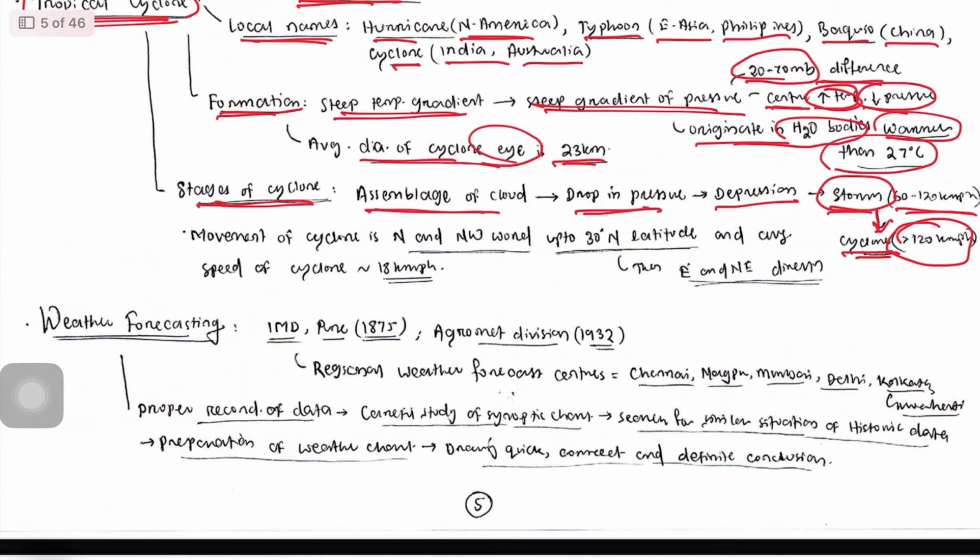Remember always, cyclone movement is north and northwestward up to 20 and up to 30 degree north latitude, and it is reverse in the eastern and northeast direction, and it moves in north eastern and northeast direction. Speed of a cyclone is generally 18 kilometer per hour.